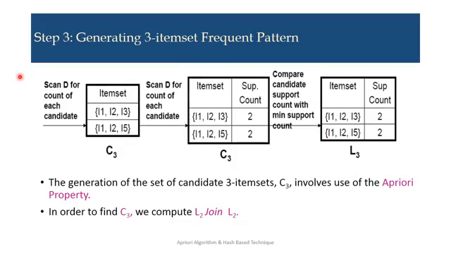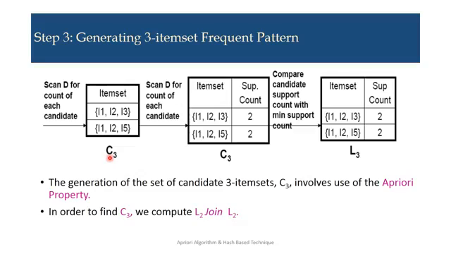Now step 3, generating the three-item set frequent pattern. How do we get it? The generation of the candidate three-item sets, C3, involves use of the Apriori property. In order to find C3, we compute L2 join L2. Actually this C3 can be generated by L2 join L2.